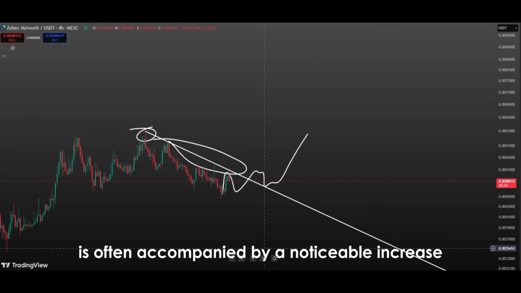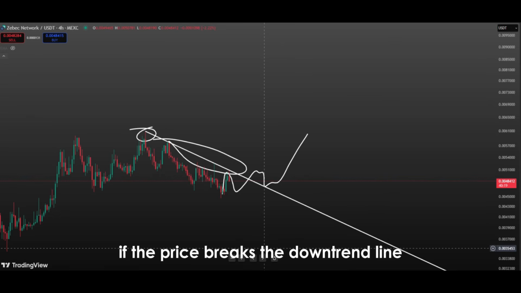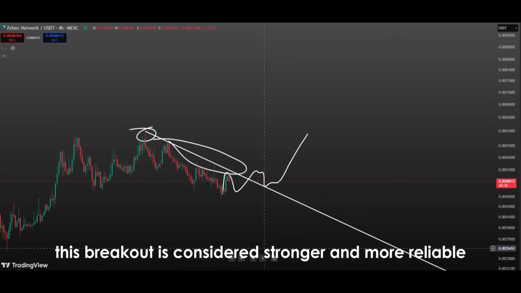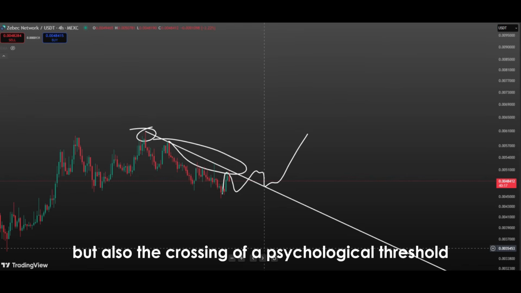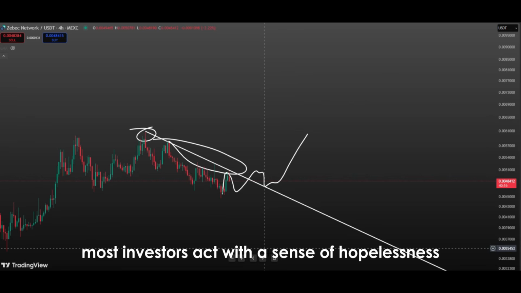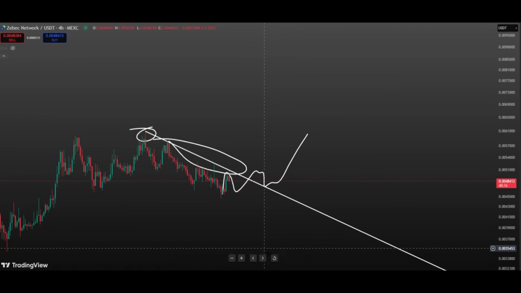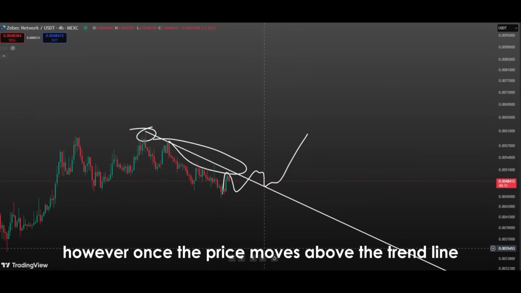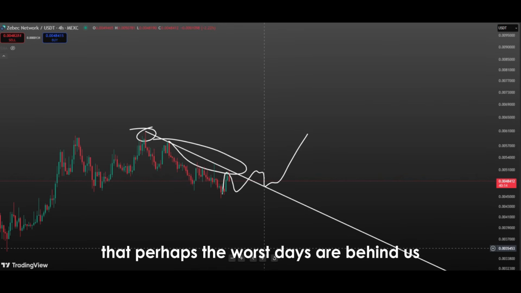This transformation is often accompanied by a noticeable increase in trading volume. If the price breaks the downtrend line while the volume is also increasing, this breakout is considered stronger and more reliable. The breaking of a downtrend is not only a technical event, but also the crossing of a psychological threshold. Especially in assets that have been in a downtrend for a long time, most investors act with a sense of hopelessness, and potential buyers hesitate to enter the market. However, once the price moves above the trend line, this changes. This event triggers the perception that perhaps the worst days are behind us.